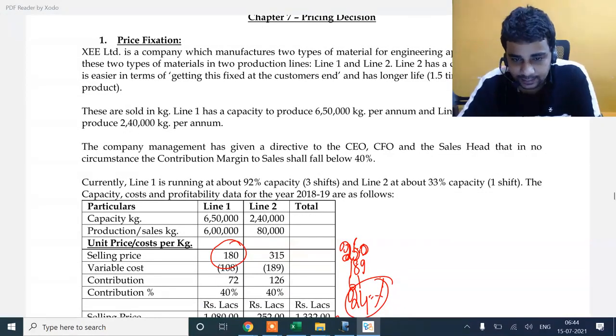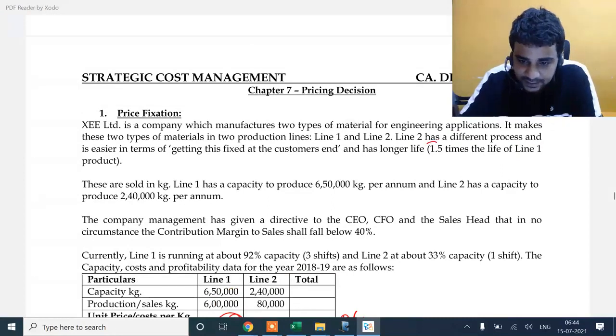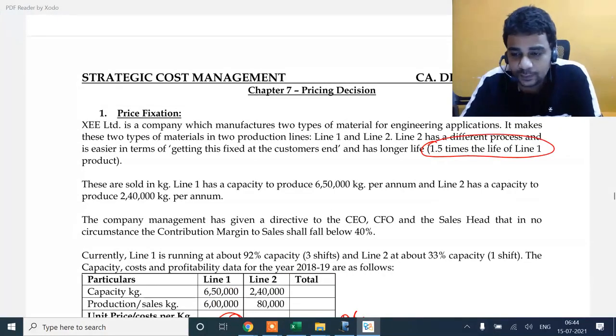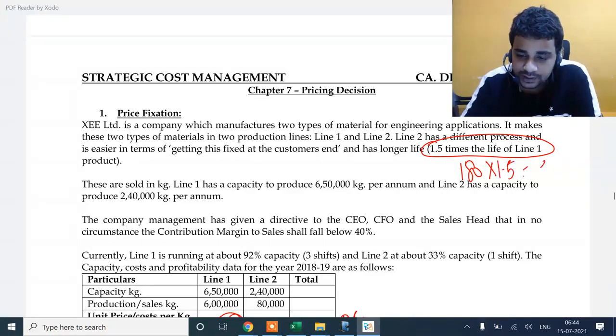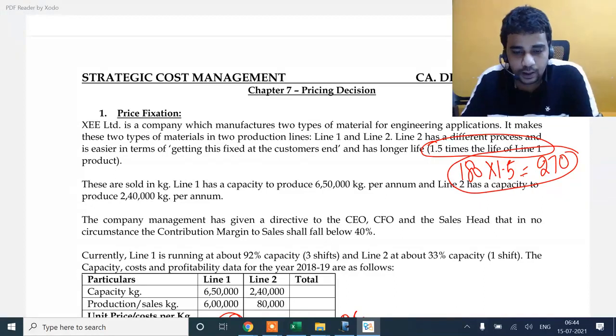This information becomes critical. The life is 1.5 times, so ideally you should pay 180 into 1.5, which is 270.